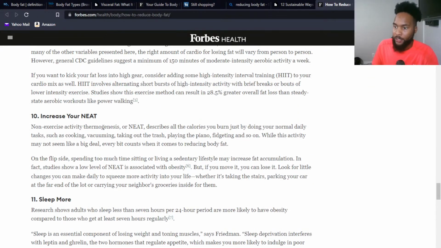Here's one: your non-exercise activity thermogenesis. Long story short, we're talking about things that keep you moving more. Some examples include getting up and cooking, vacuuming, taking out the trash, anything that makes you move more and create more body heat is going to help you burn fat. You'll be surprised how this can help you in the long run if you're just starting out.